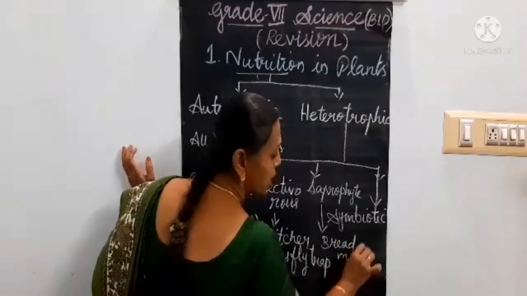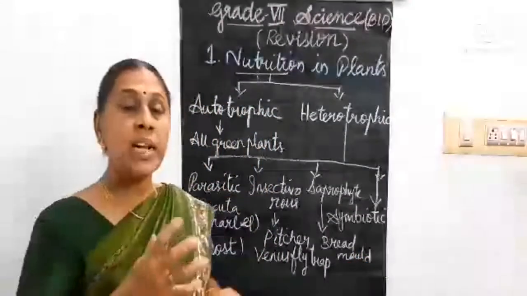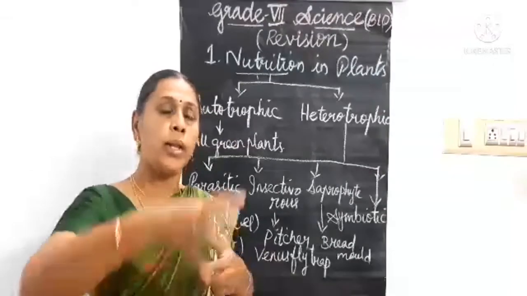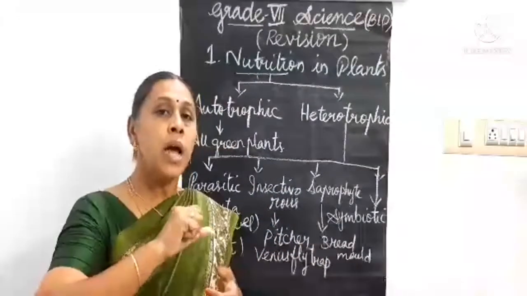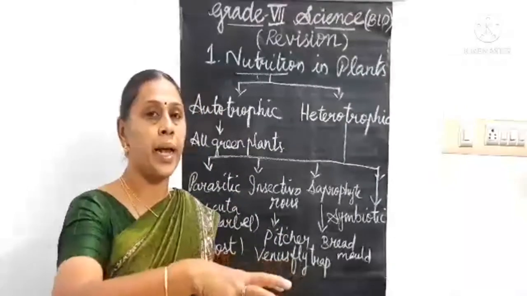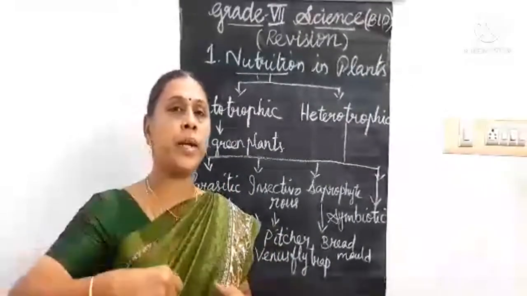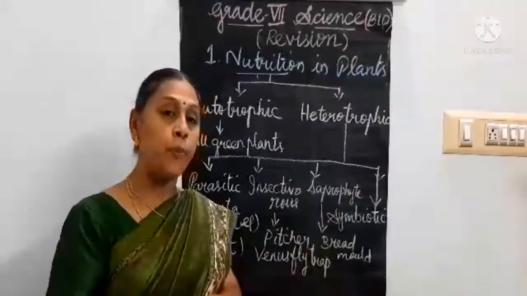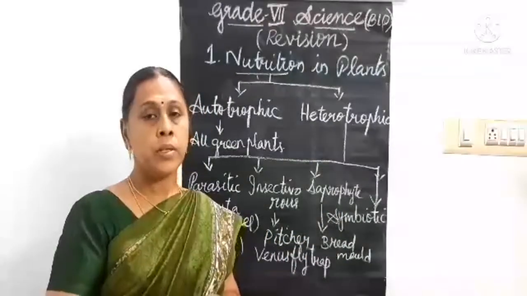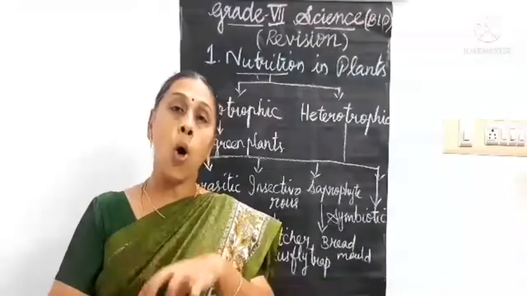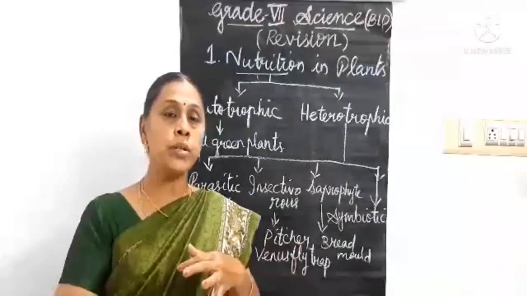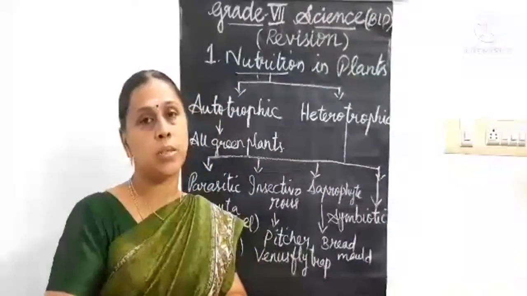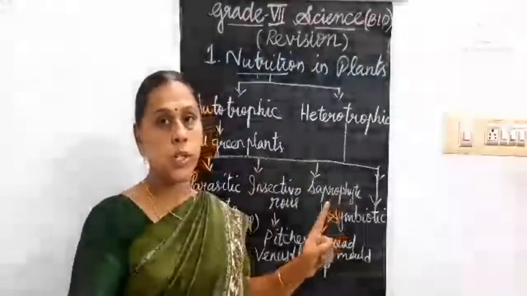They secrete a liquid enzyme on the host, digest that material and absorb the nutrients from it. So the mode of nutrition in which the organisms derive their nutrition in soluble form from dead and decayed organisms is called the saprophytic mode of nutrition.